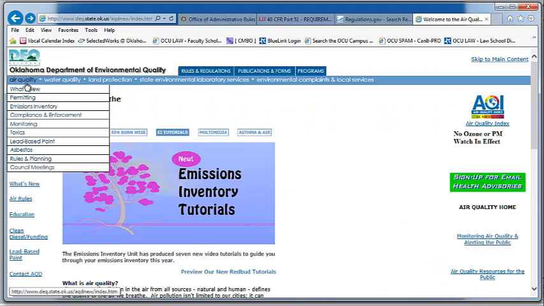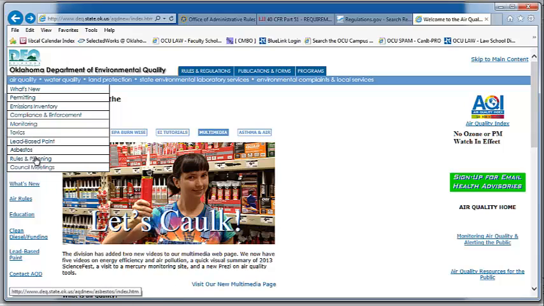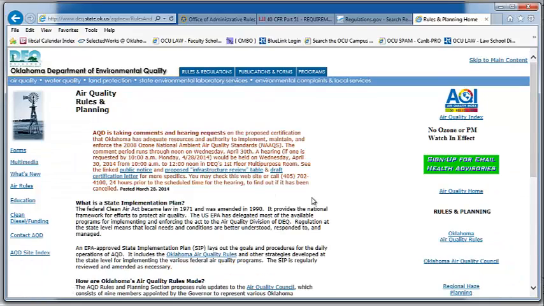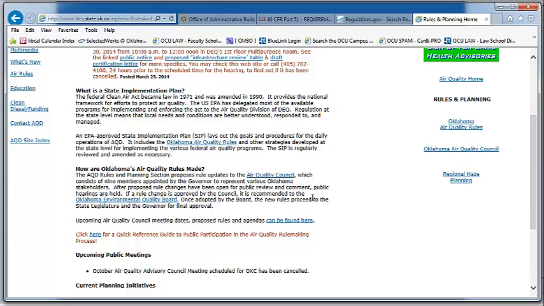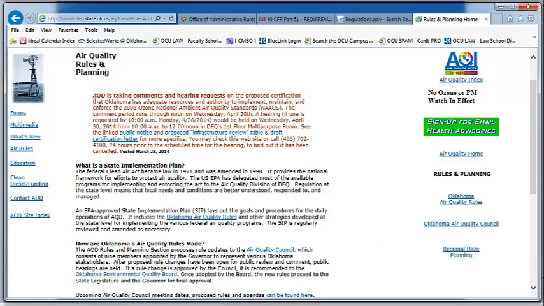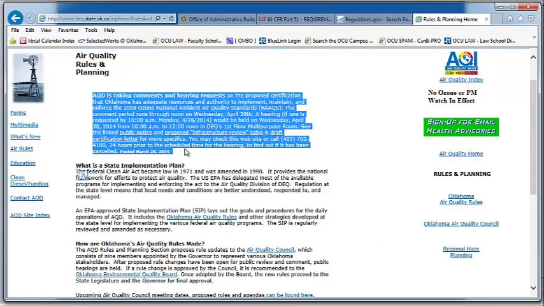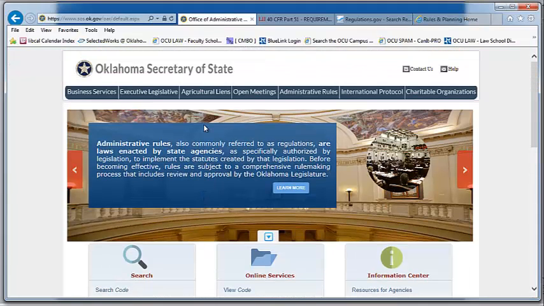Back again on the DEQ website, if we go under Air Quality and Rules and Planning, we'll see that they have a lot of information here about their rulemaking activity, including a quick reference guide to public participation in the air quality rulemaking process. They also notify us up here at the top that they are currently engaged in some rulemaking activity on the Ozone National Ambient Air Quality Standards. If we wanted to see all of their rulemaking activity, though, we would need to go into the Oklahoma Register, which is available from the Oklahoma Secretary of State's website.